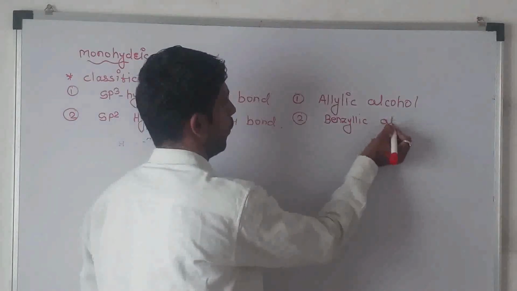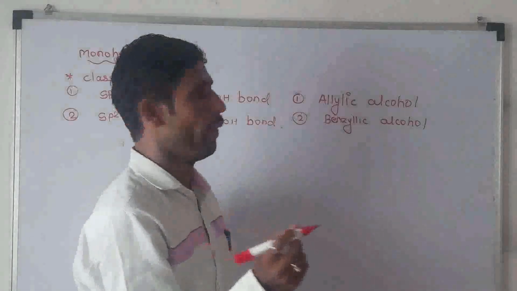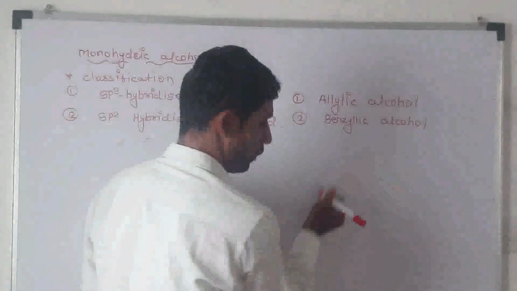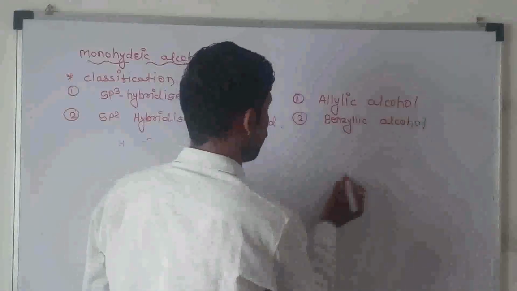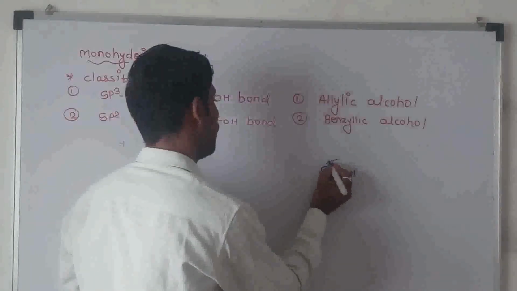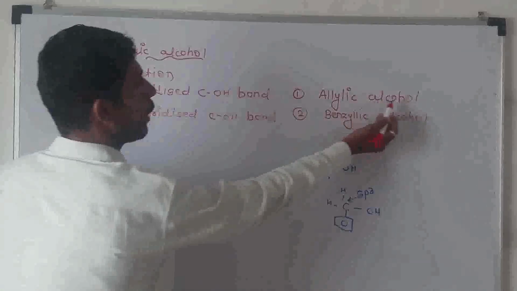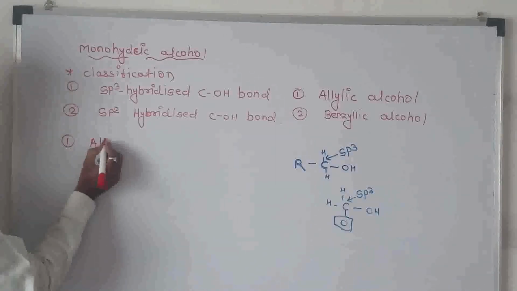Allylic alcohols means the OH group is bonded to an sp3 hybridized carbon.